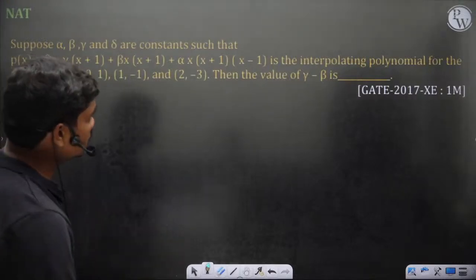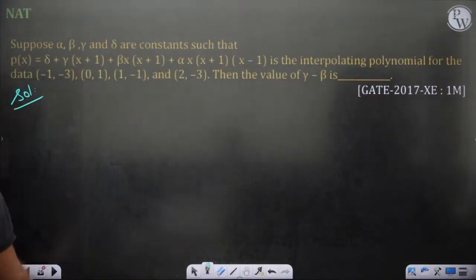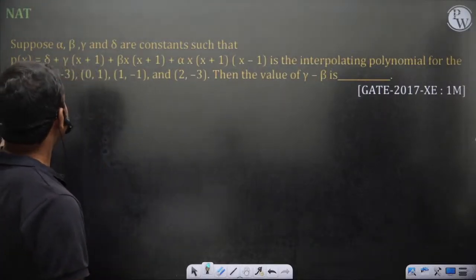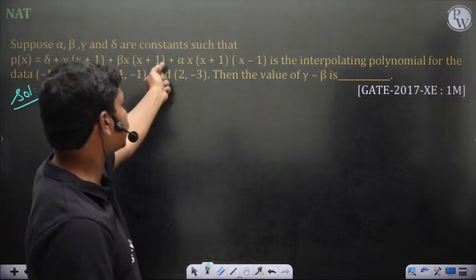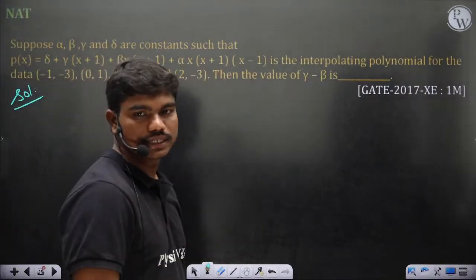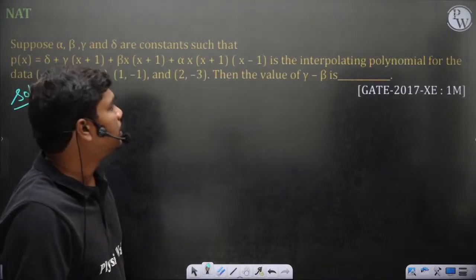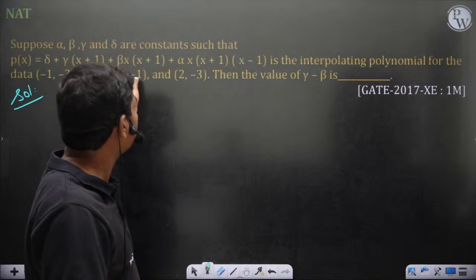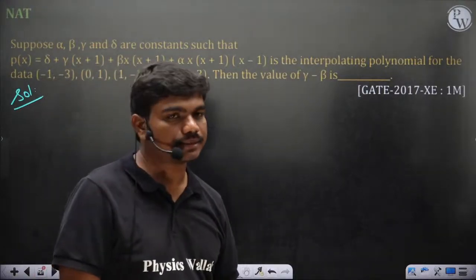Chalo, interpolation question. Let's solve this. Suppose alpha, beta, gamma and delta are constants such that p of x, the polynomial, is delta plus gamma of x plus 1, plus beta x of x plus 1, plus alpha x of x plus 1 into x minus 1. So this is normally the interpolating polynomial, Lagrange's polynomial. It is the interpolating polynomial for the data minus 1 comma minus 3, 0 comma 1, 1 comma minus 1, 2 comma minus 3. Then the value of gamma minus beta is dash actually.